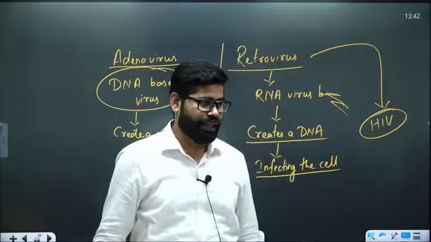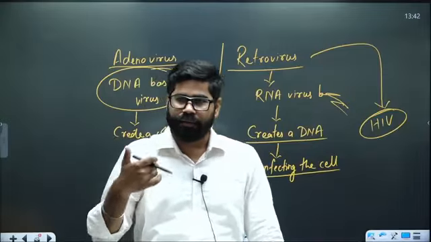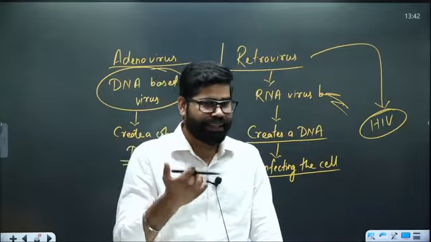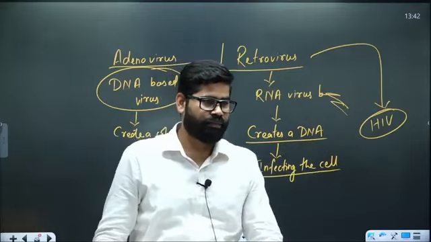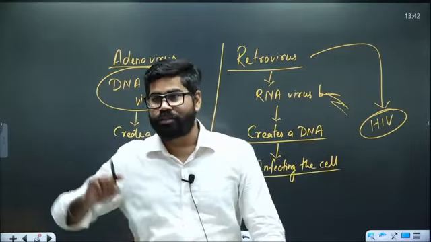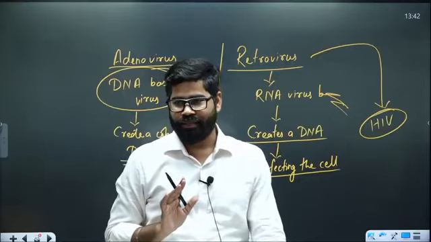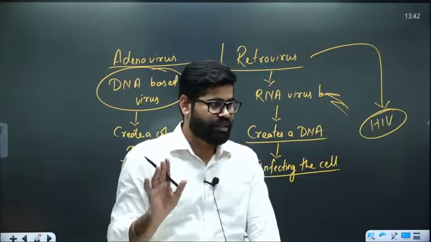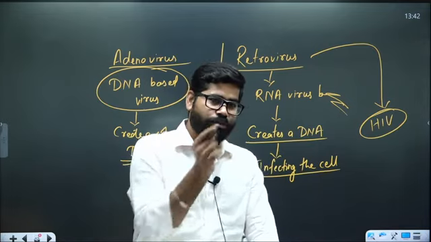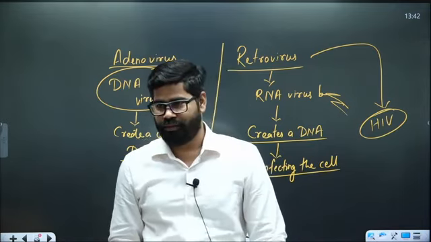HIV has another very important part. Generally, viruses of different types infect different organs. Some infect the lungs, some infect the stomach, some the intestine, some impact the kidney. This one impacts the T cells. T cells are the ones which destroy all other viruses. T cells are responsible for destruction of all the viruses in the body, and this one is infecting the T cell itself.